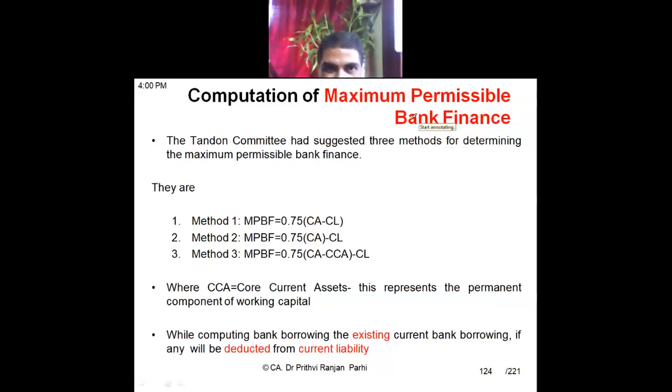So, by using the three methods, suppose method one we are calculating. What is the maximum permissible bank finance? You see, 25% of the net current asset, the gap, will be financed by the borrower through long-term sources. Okay, so the bank can give the balance 75%. So, 0.75 into current asset minus current liability.